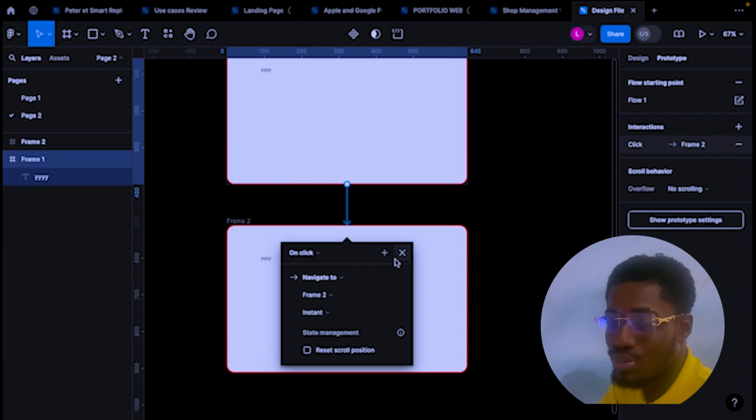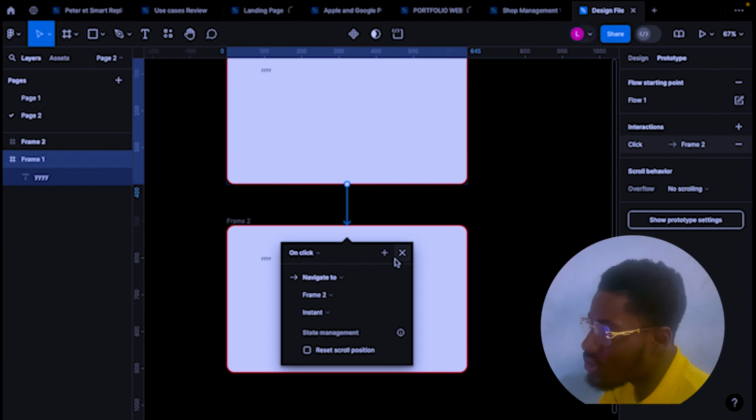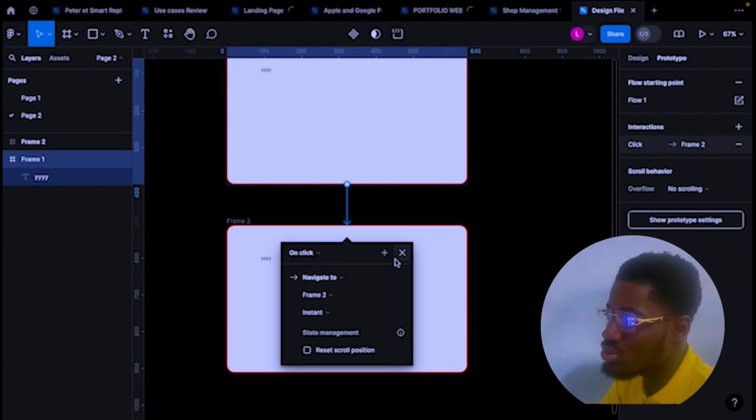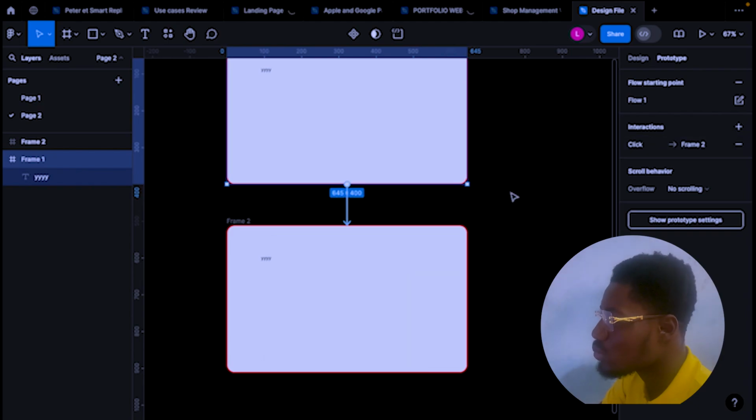And you get good at it when you start practicing it. So if you want to be good at this, you have to watch more videos and start practicing. That's the only way you get good at this. You don't just get good by watching videos and not practicing. Practicing is really key. That's what has got us here. I'm not teaching you this because maybe I've watched it somewhere. I've practiced it and I've used it and I know how it works. That's why I'm able to explain it in plain terms for you. So that's basically Figma for you.